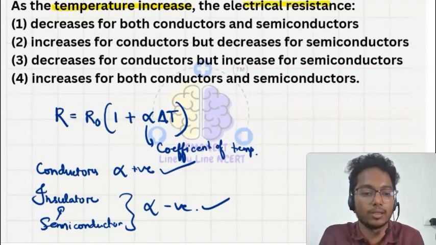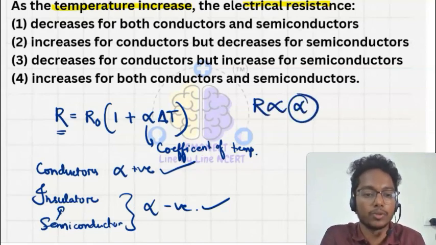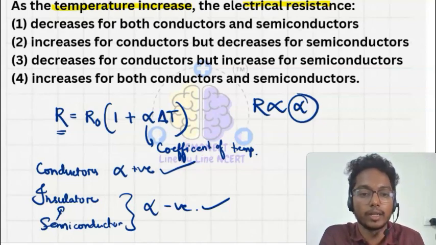As we can write, you can see here, resistance is directly proportional to alpha, that is the temperature coefficient. So it will increase for conductor and decrease for semiconductor. Increase for conductor but decrease for semiconductor. Option 2 will be our correct answer.